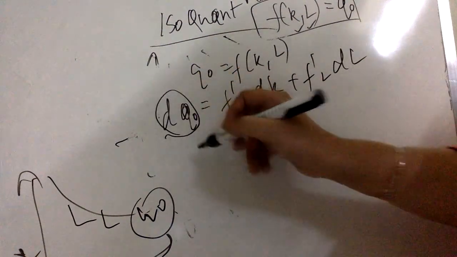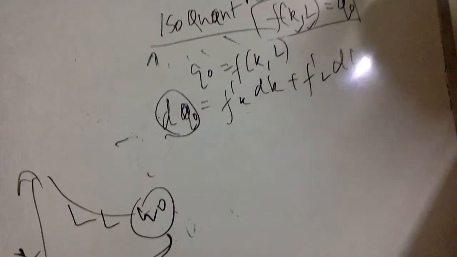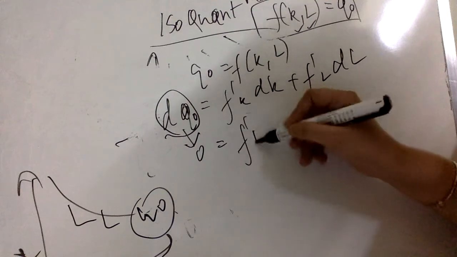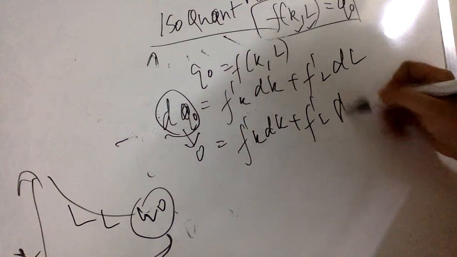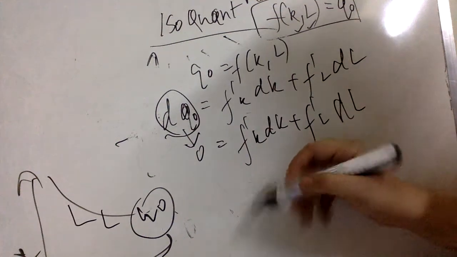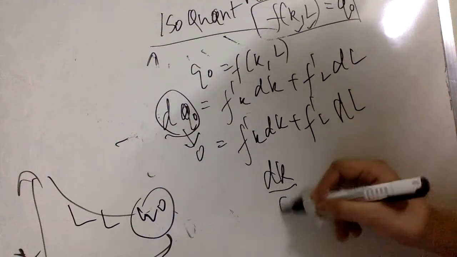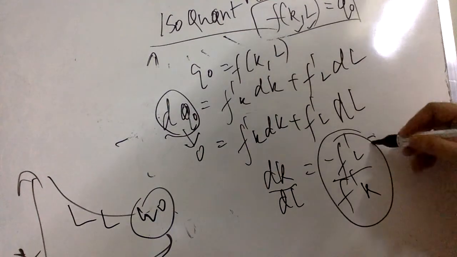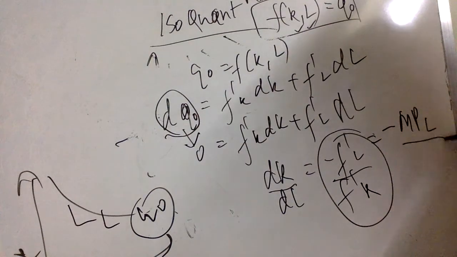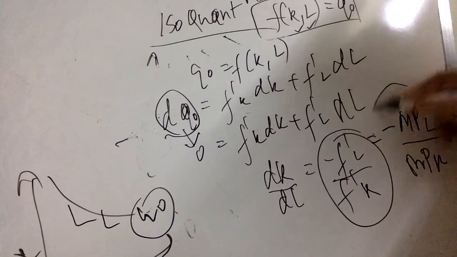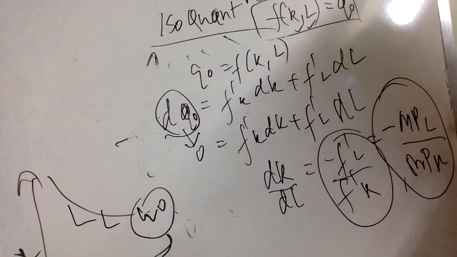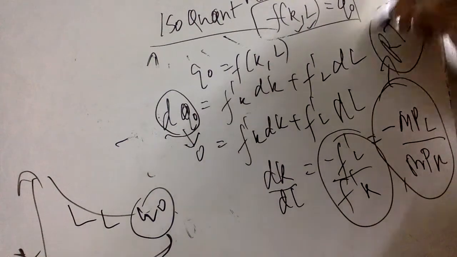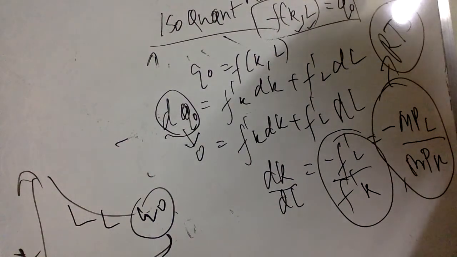Since Q naught is a constant, along a given isoquant our output is given and constant, I can put it equal to 0, and this becomes f dash K dK plus f dash L dL equals 0. Rearranging, to compute the slope we want dK by dL. This becomes minus f dash L by f dash K. Now what is this? Minus of marginal product of labor upon marginal product of capital. So remember this: minus marginal product of labor upon marginal product of capital is defined as the rate of technical substitution. I hope this concept is clear.